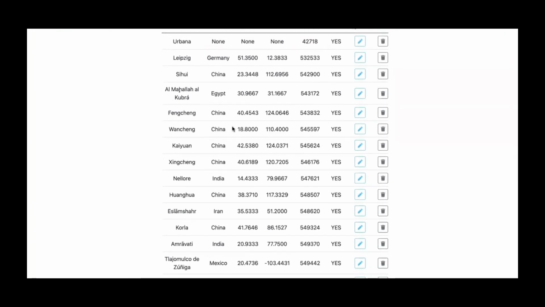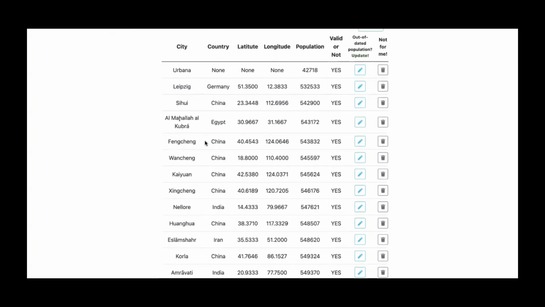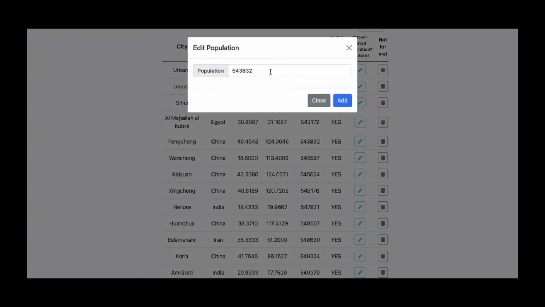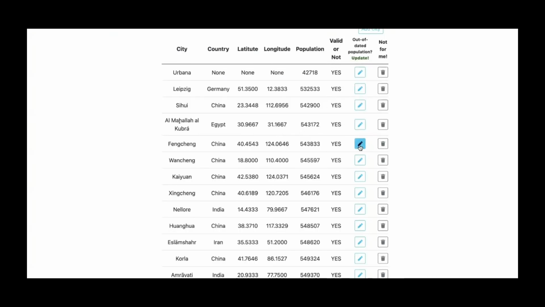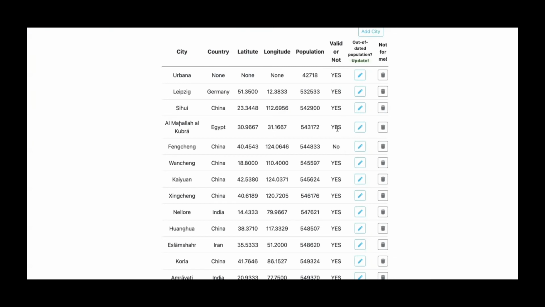And if you are familiar with one city in our database, and you think the population is not correct, for example, if you want to change Fengcheng's population in our database, then you can click here to update. Yeah, and also if you are updating a population larger than 100 people than the original value, for example, I change this to 4, then you will find the valid or not information about the city is no. That means our developer needs to check whether the update is valid or not.